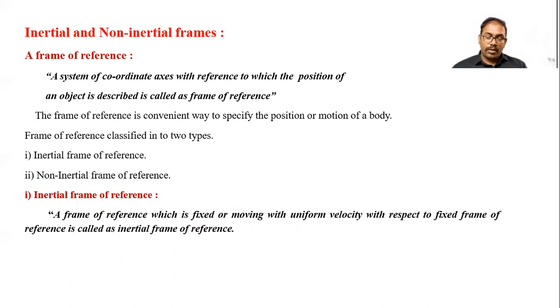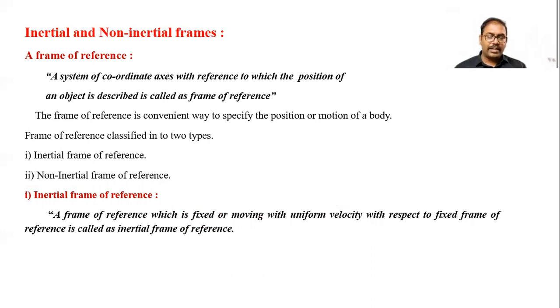Here the words uniform velocity are very important. When the velocity is uniform, the acceleration is zero. So when we are learning things, the frame of reference must have zero acceleration. When it is fixed, the acceleration is also zero. We are not talking about an accelerated frame.